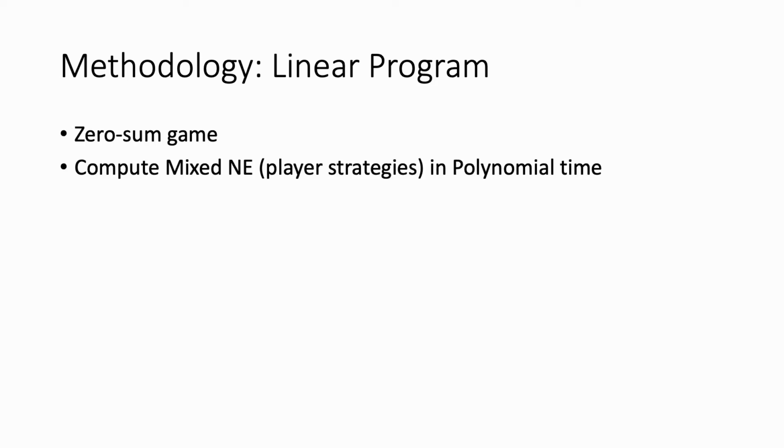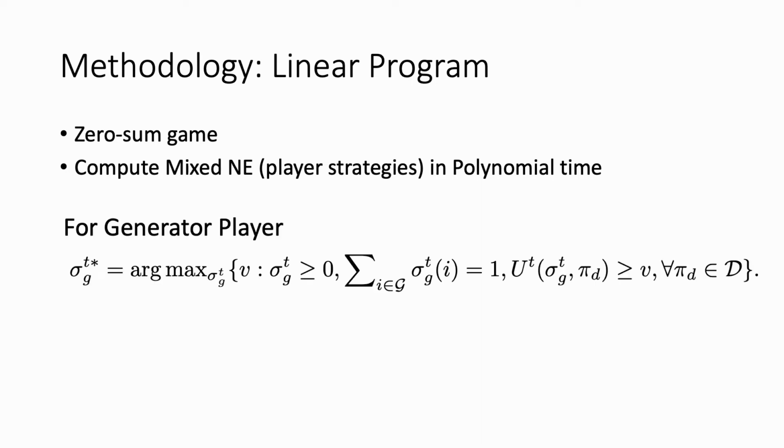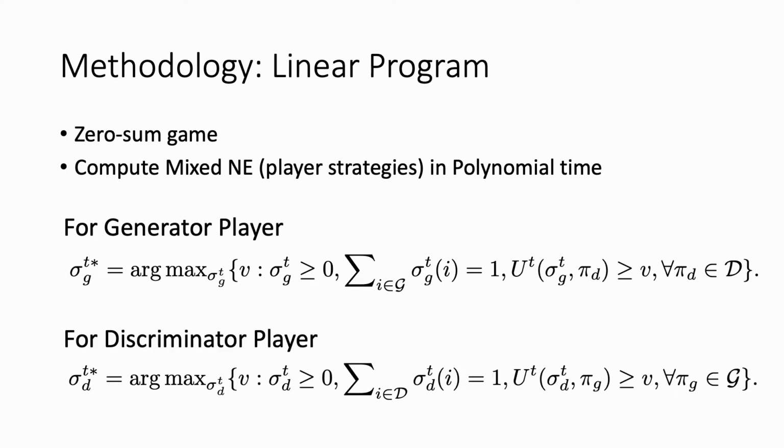Next will be how to find the mixed Nash equilibrium for the respective oracles. Since the current restricted game is a zero-sum game, we can use a linear program to compute the mixed Nash equilibrium for the players in polynomial time. Hence, we use this equation to compute the mixed Nash strategy for the generator player to maximize the worst-case expected utility. Similar equation for the discriminator player.